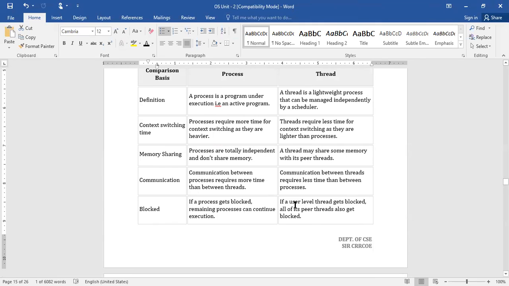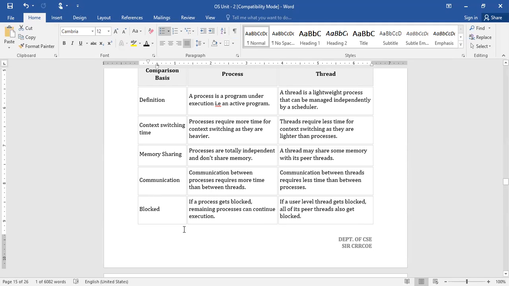So communication between processes requires more time than between threads. Yes, as we have discussed, for inter-process communication, whatever the mechanism you have followed, whether it is shared memory, message passing, sockets, pipes, signals, or files, we need more time when compared with threads.